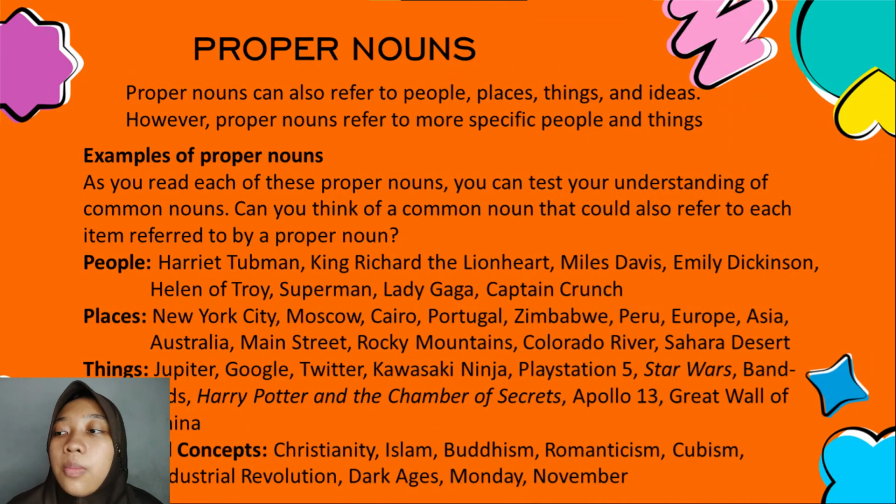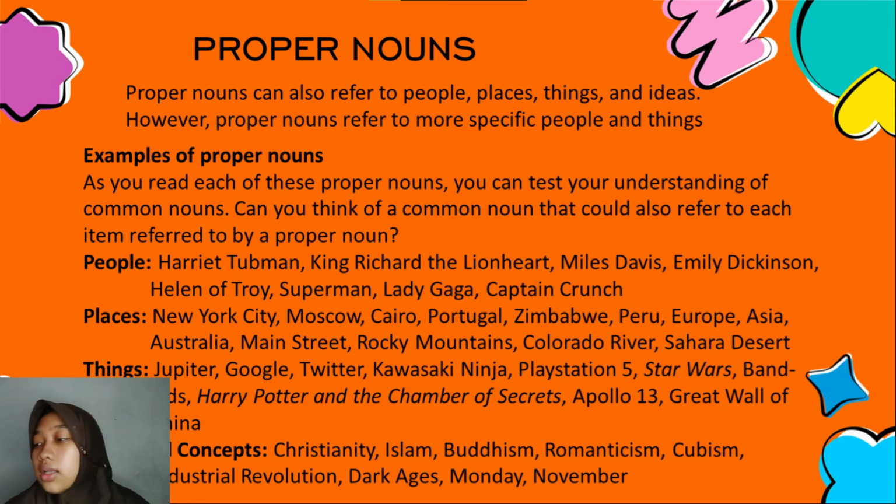And the next is proper nouns. Proper nouns can also refer to people, places, things, and ideas. However, proper nouns refer to more specific people and things. For example, for people, we can say names like Lady Gaga, Billie Eilish, Justin Bieber, and Superman, or others. And for places, we can say New York City, Mexico, Cairo, Portugal, Zimbabwe, and others.